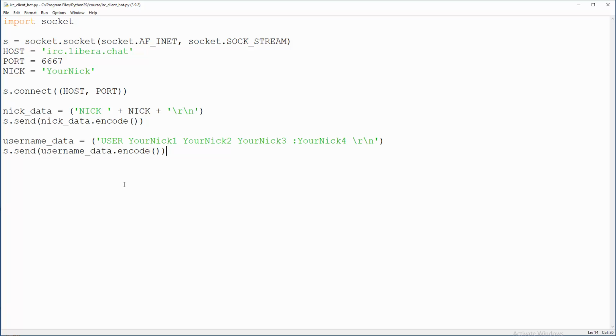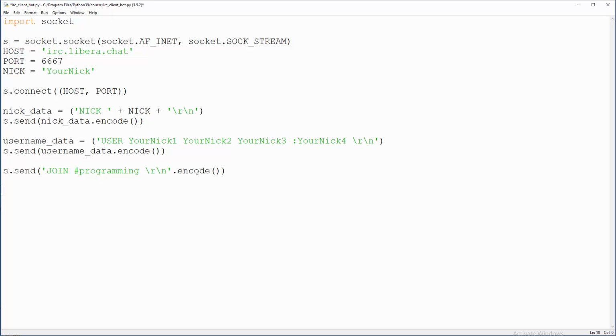Okay, so that's about sending stuff for nick and user, and now we need to join the channel if we don't have a password. Like most of the programming channels and some others don't demand a password to read what's happening. So we're gonna send an instruction for joining the channel, so JOIN uppercase and then hash and then programming. So that will be the channel we care about, \r\n, and of course this must be encoded.